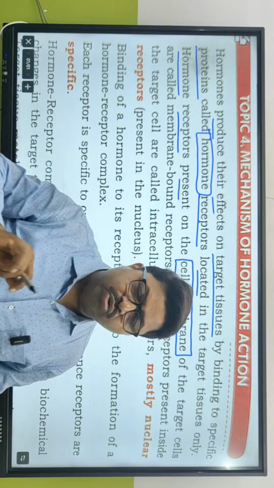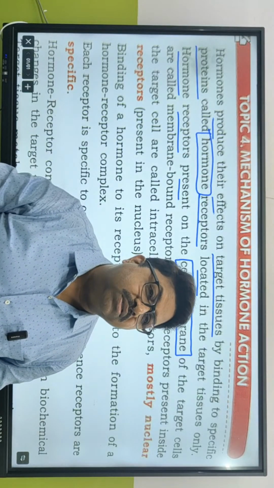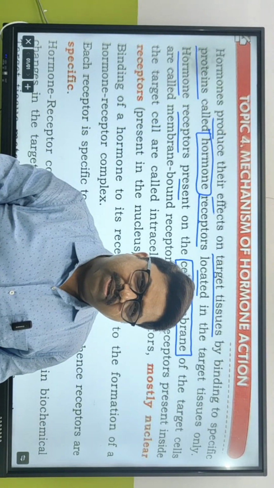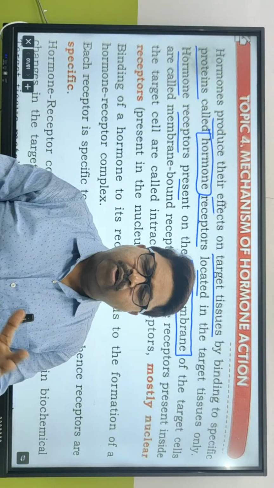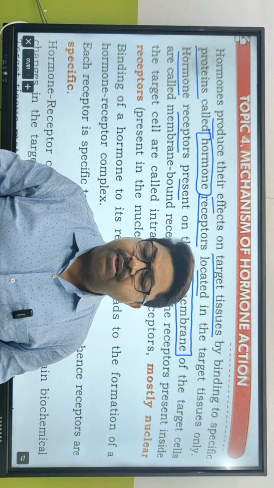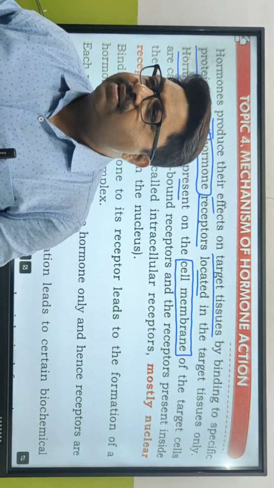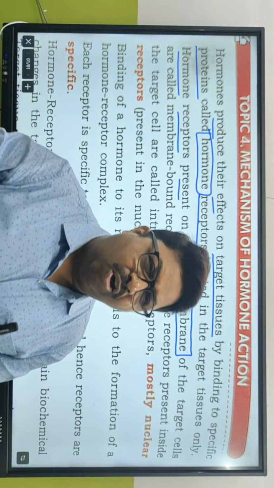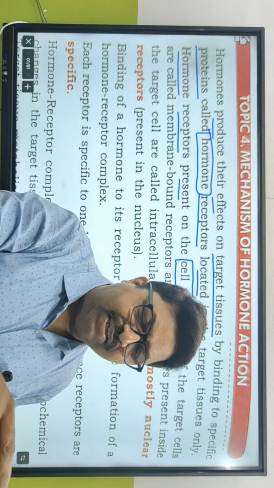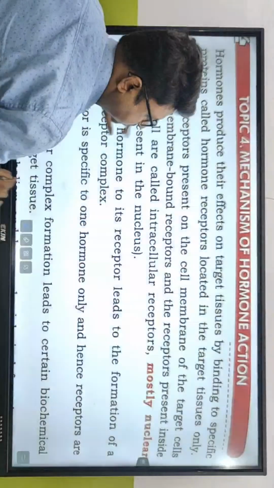Sometimes glucose along with protein is called glycoprotein. And what is FSH? Follicle-stimulating hormone. It's a glycoprotein in nature. You can see the figure in your book. See, FSH is binding with the receptor present on the cell membrane.